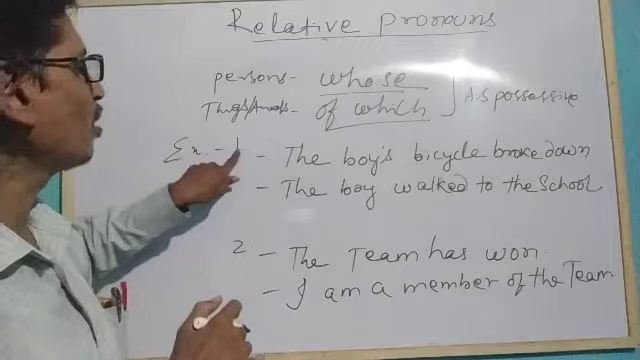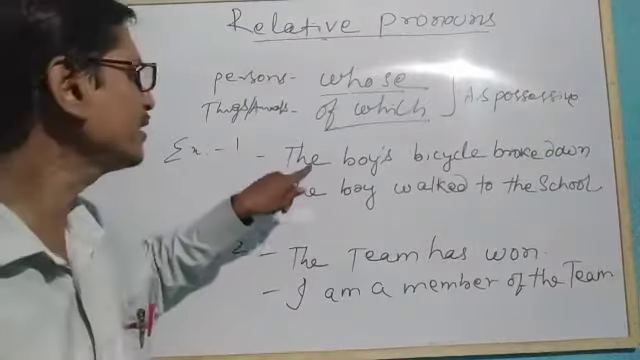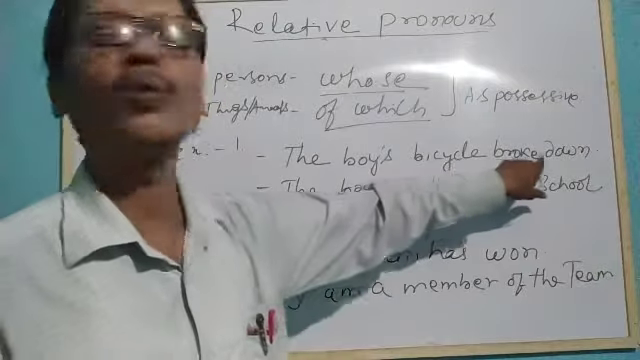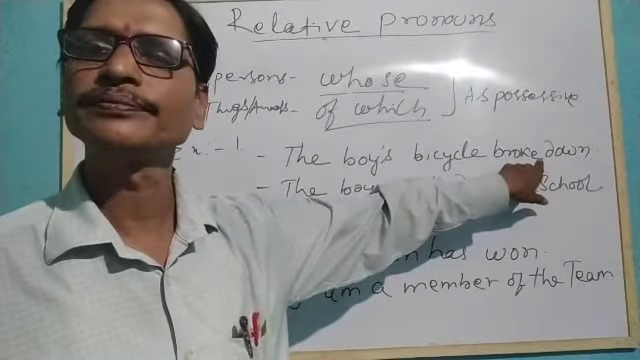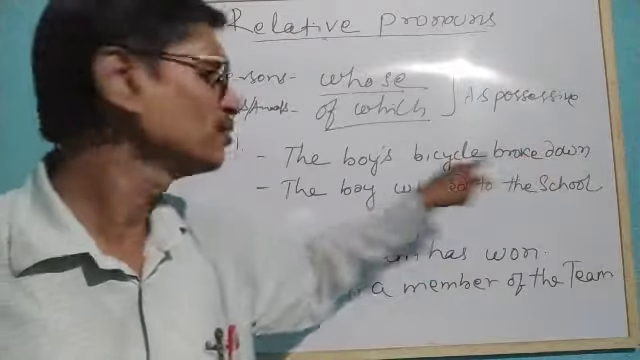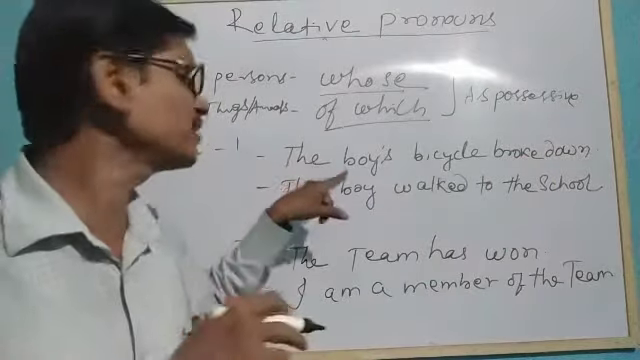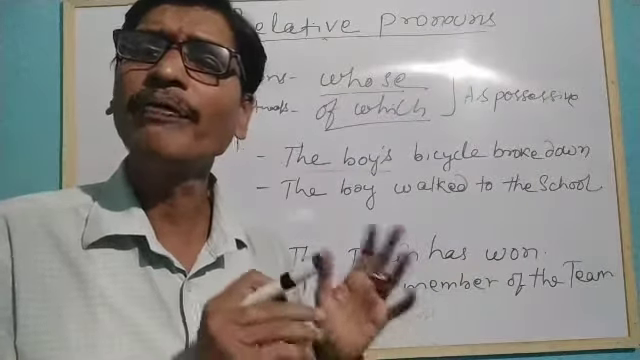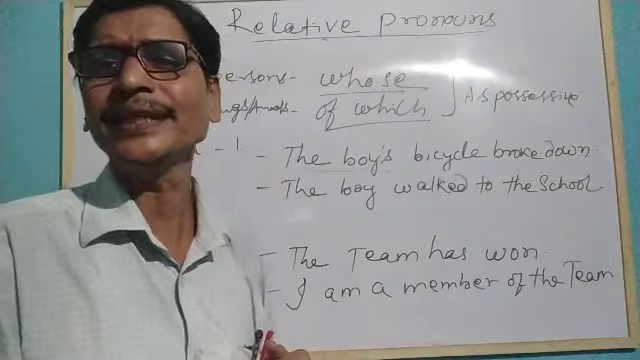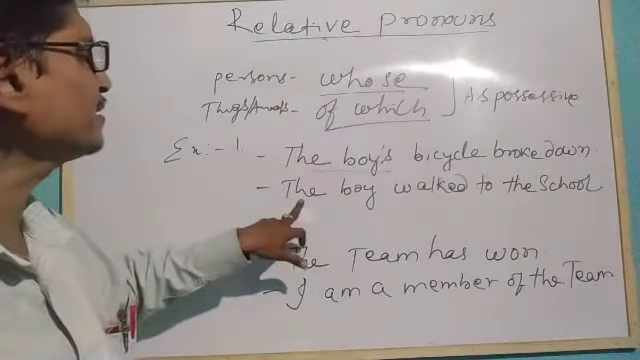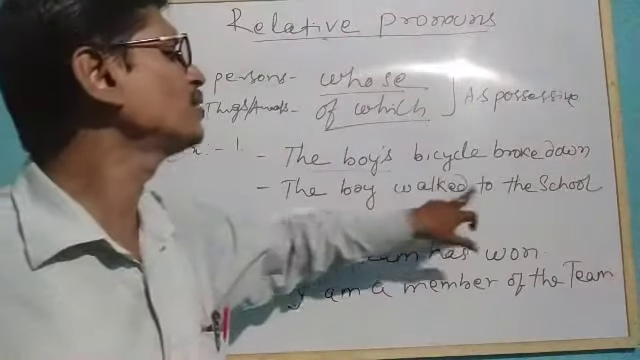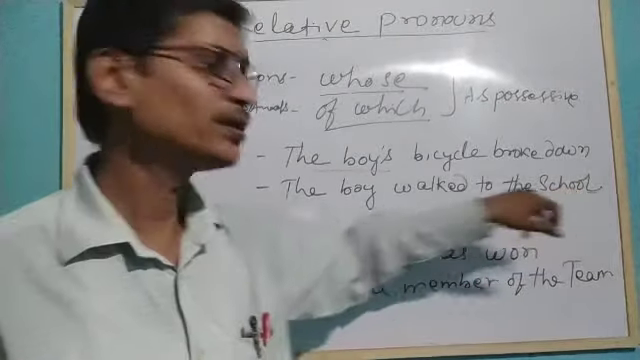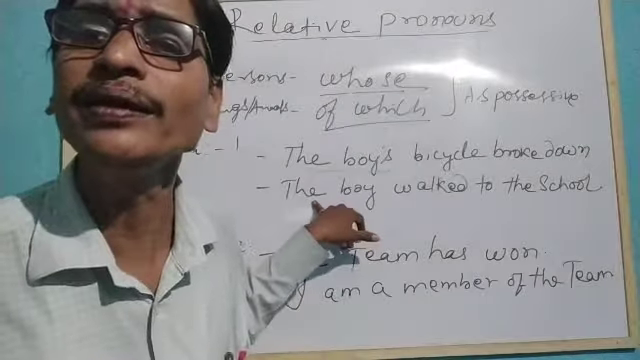Here you see, in number 1, there are two sentences. What are they? The boy's cycle broke down. Whose cycle broke down? The boy's. That means this is the possessive case of boy. Understand? So what is the second sentence? The boy walked to the school. Who walked to the school? The boy. Who is that boy?